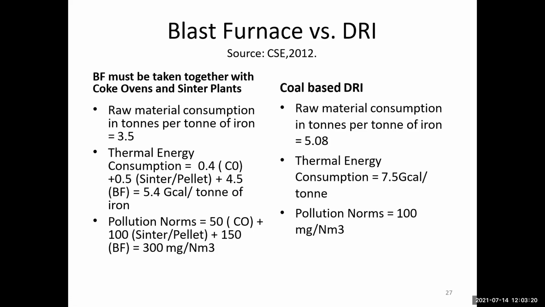The DRI is a coal based DRI. The raw material consumption is 5.08 tons per ton of iron, and the thermal energy consumption is equal to 7.5 Gcal per ton. The pollution norm is 100 milligram per Nm3. So this is the coal based DRI.